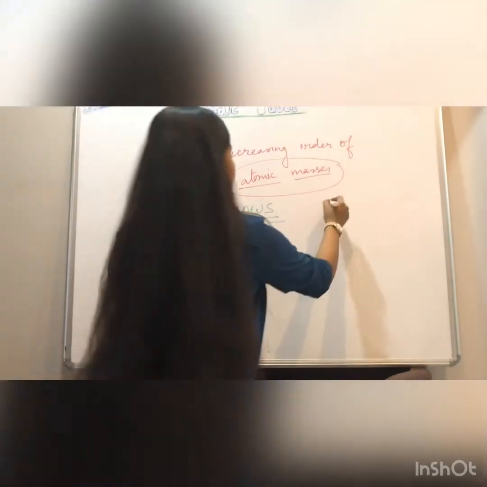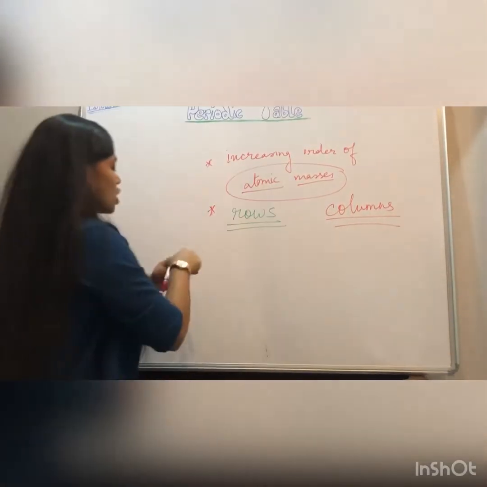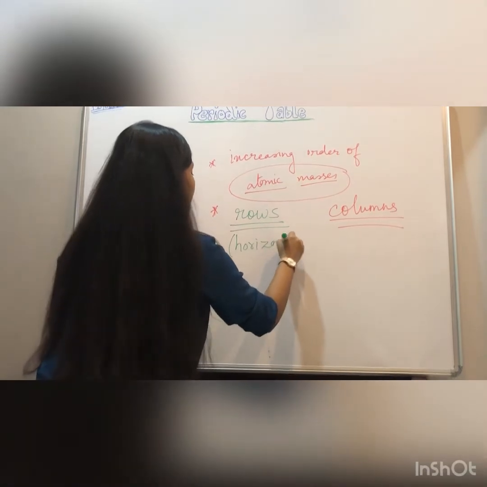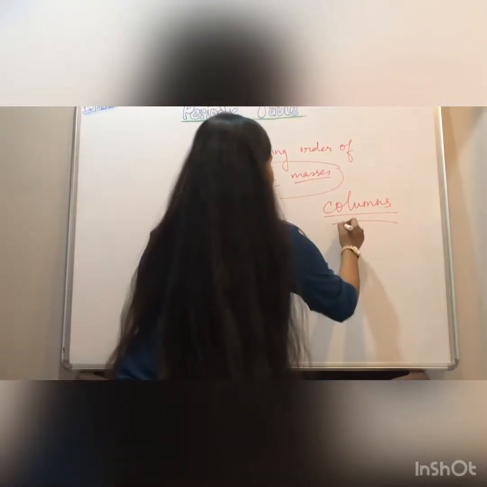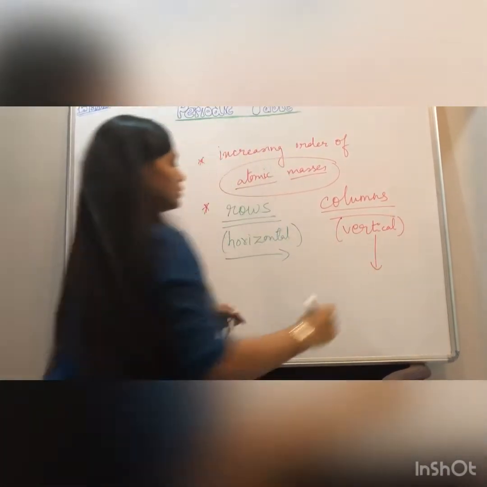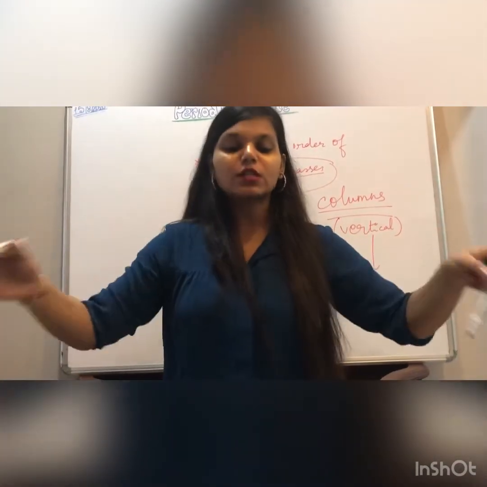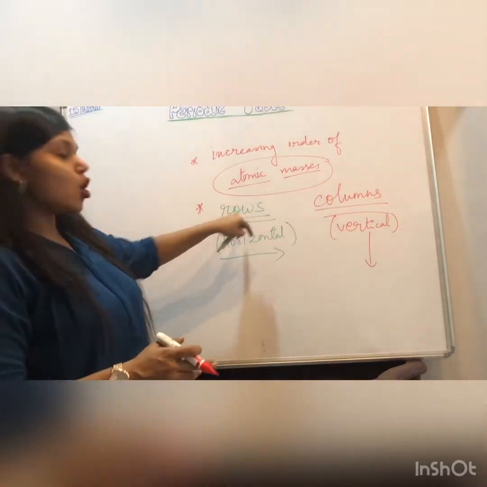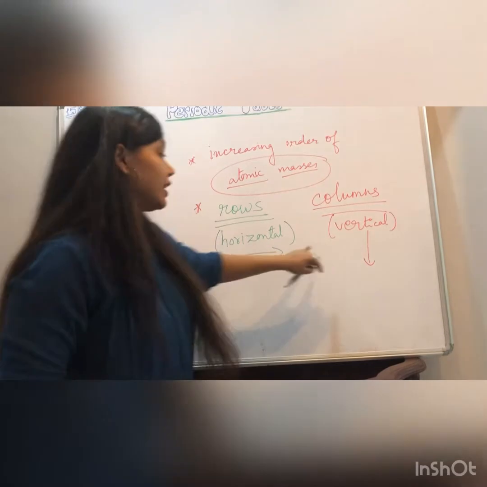Rows were horizontal. I hope you know what horizontal is. Horizontal means like this, and columns were vertical. We know rows, in your class you sit in your rows, right? So rows are like this and columns are like this. So you had rows which were horizontal in nature, and columns which were vertical in nature.